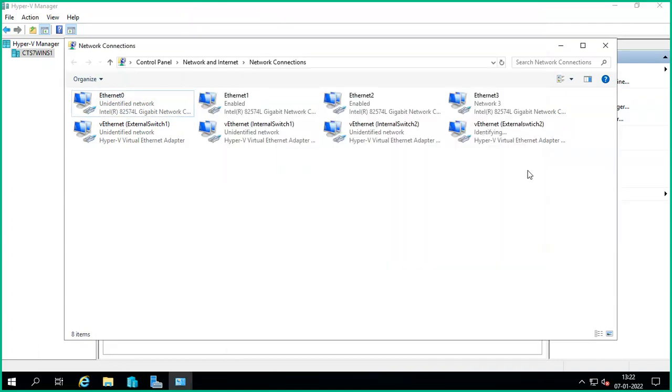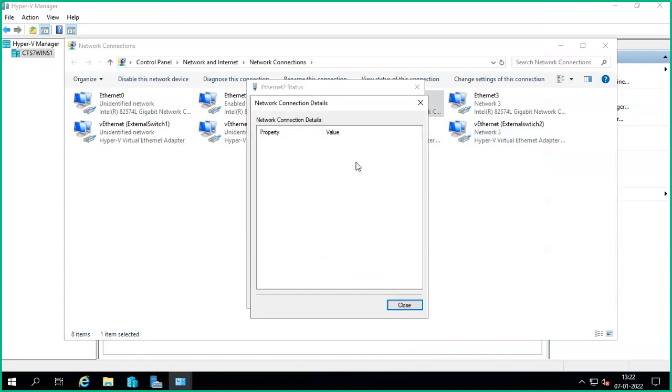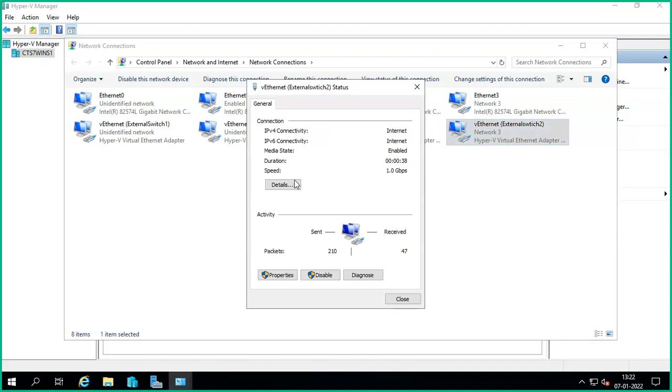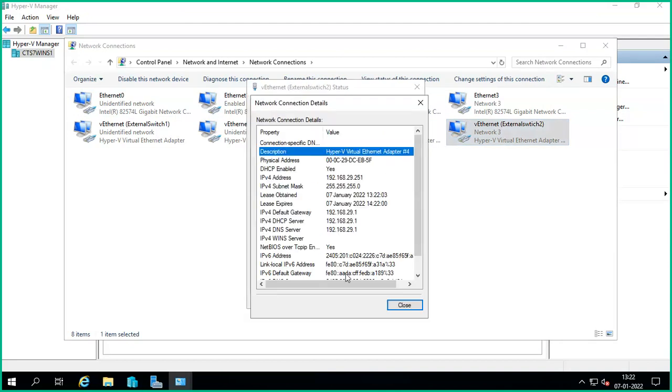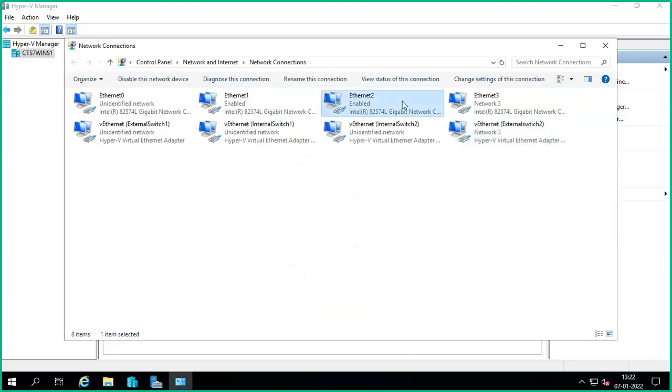Okay, click OK. See, this is my external switch, and this is my original switch. It is not showing anything. If you go to details, it's not showing anything because it is bridged to this one. The details are shown here. Guys, understand? External switch means it is bridged to here.